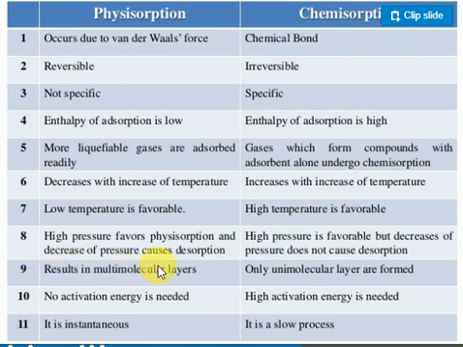I said it very clearly, no? Many molecular layers will come here, while here only a unimolecular layer. Clear? Suppose this is one layer; here no extra layers are there. This is a unimolecular layer, and these are all multi-molecular layers. Physical absorption is instantaneous, occurring within fractions of a second. Chemical absorption is a slow process.